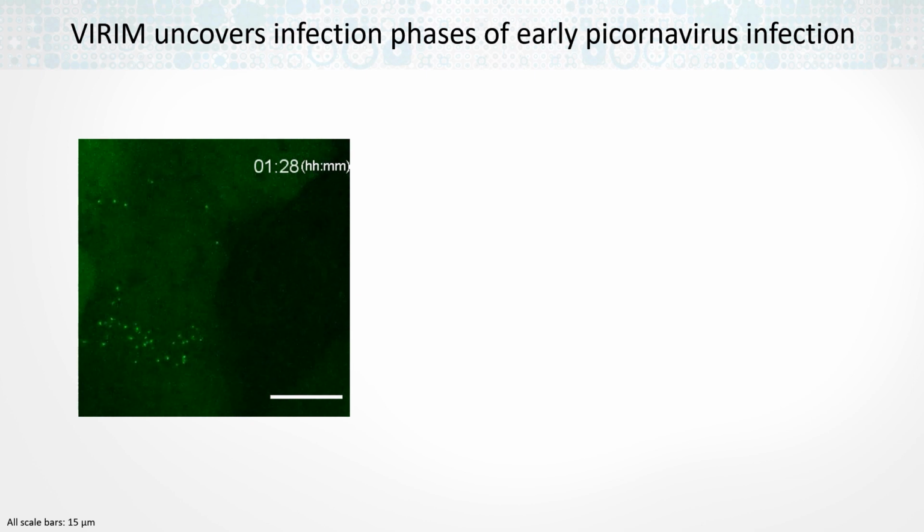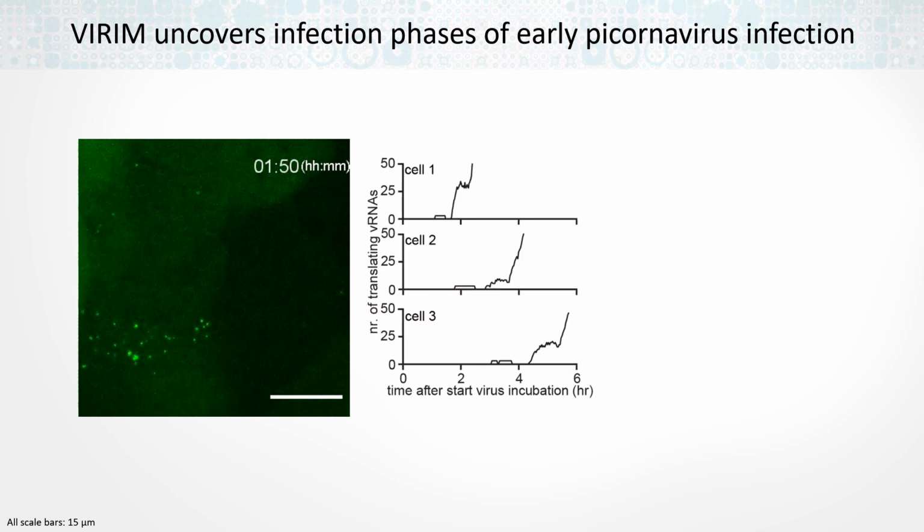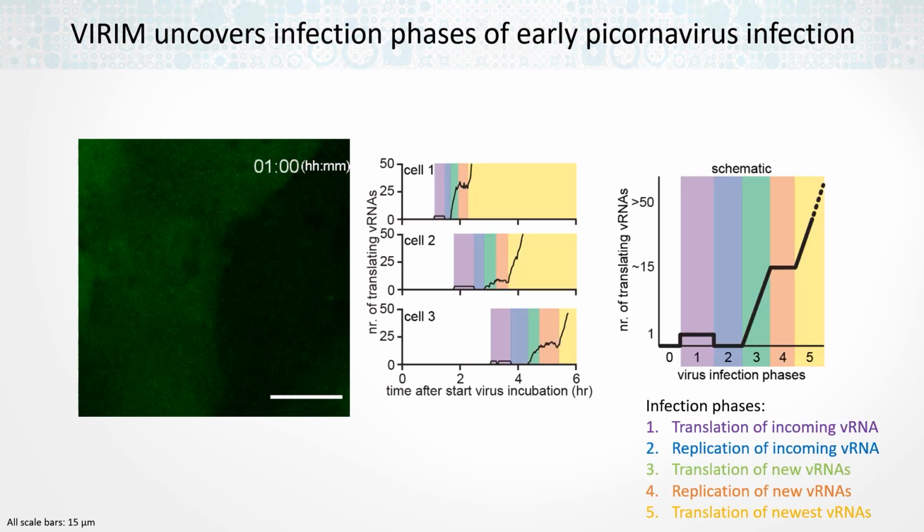Well, we did this for many cells. So for example, in these 3 cells, we measured how the infection is progressing over time. And I hope you will agree with me that even though the exact timing, number of molecules, and the duration differs between those cells, they have a lot in common. And that's what we decided to call virus infection phases. So the infections start during phase 1. And during phase 1, we see one single molecule, and this is the translation of the incoming viral RNA molecule.